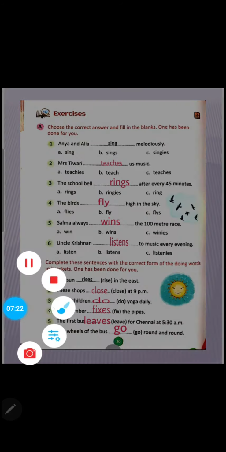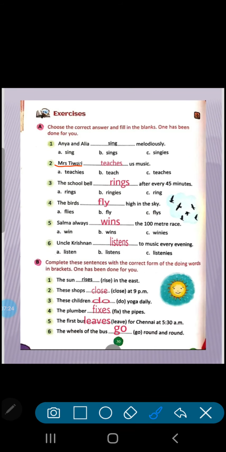Clear? Next, Mrs. Tiwari. Now Mrs. Tiwari is also a single woman. Mrs. Tiwari teaches music. So what will you write here? Teaches. I-E-S is the wrong spelling, and this is the correct spelling. So we will tick teaches. Teach we will use when we are talking about plural.